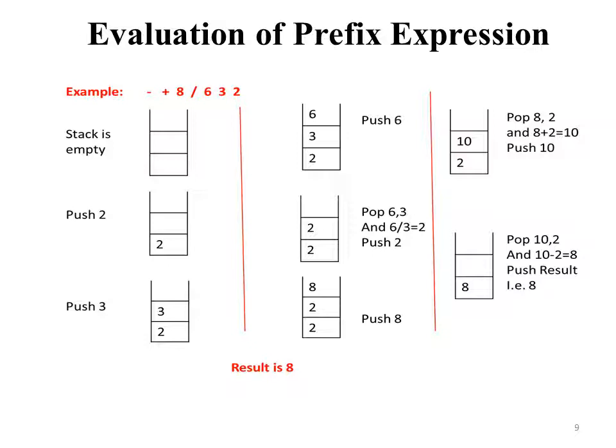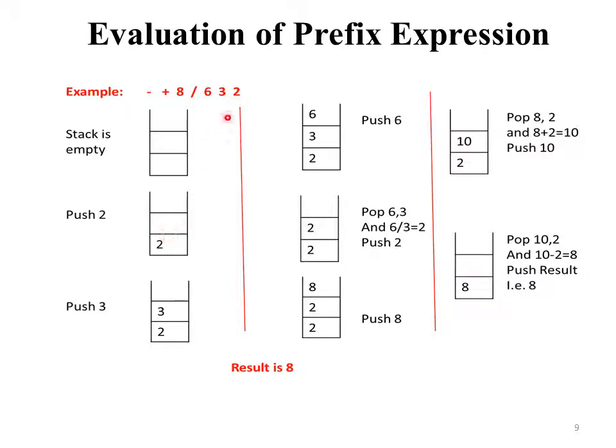Evaluation of prefix expression. So here the prefix expression is subtraction, addition, 8, division, 6, 3 and 2. In prefix expression we start evaluation from the right side. So here first the stack is empty and on the right side the first element is 2.